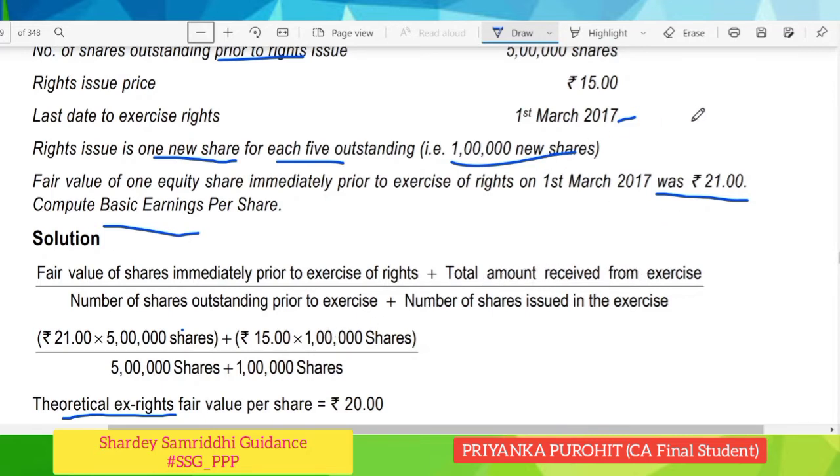What is the total amount received by exercise? It's 15 into 1 lakh shares, and it will be divided by the number of shares outstanding prior to exercise, which is again 5 lakh, plus the number of shares issued in exercise, that is 1 lakh.